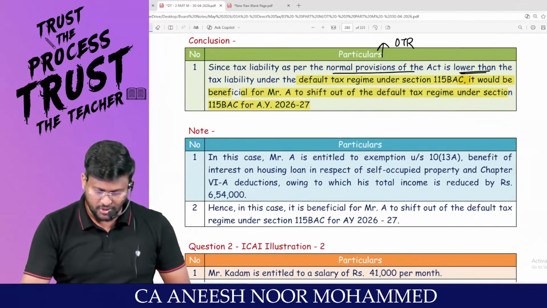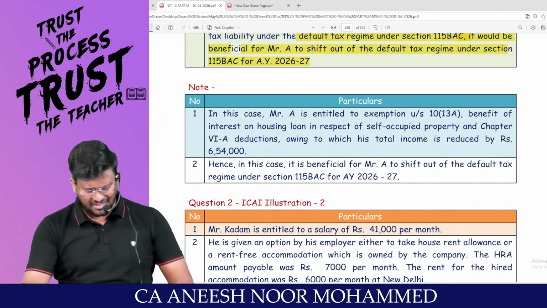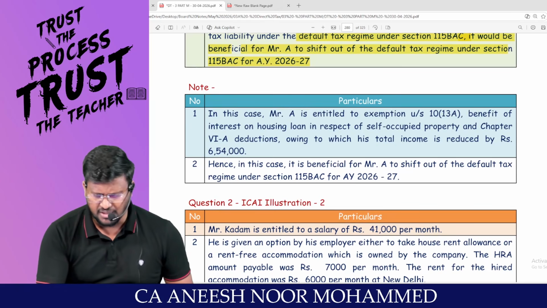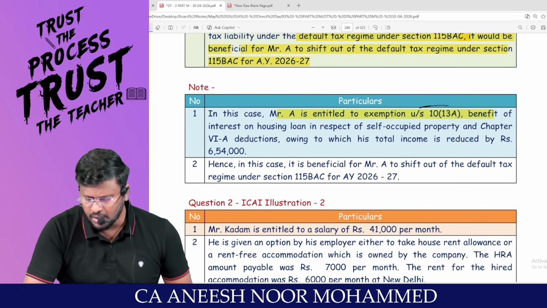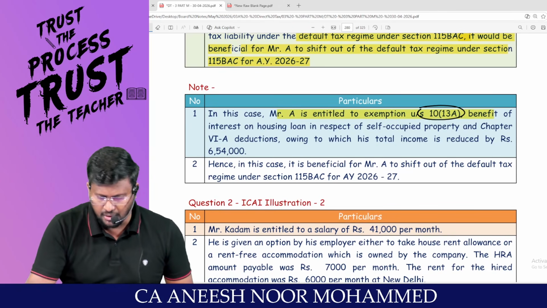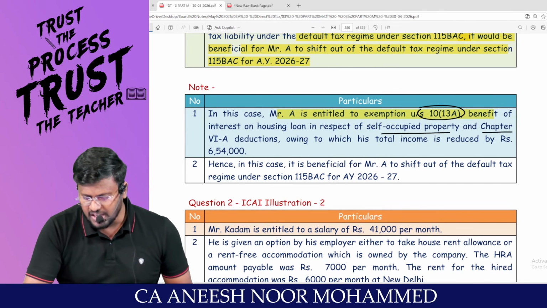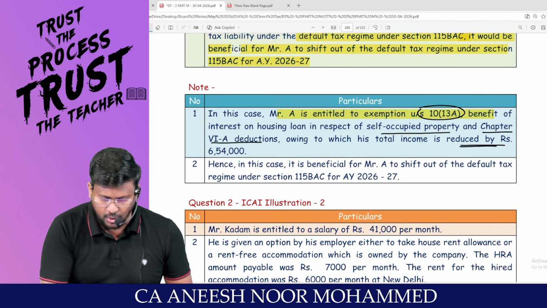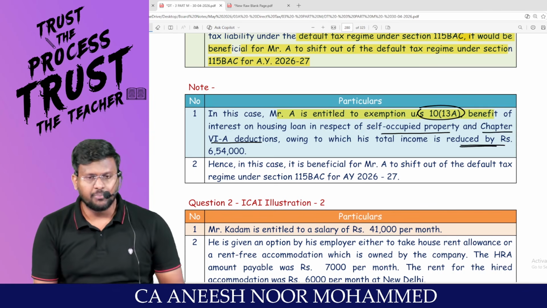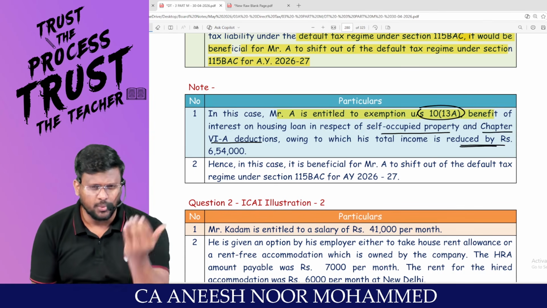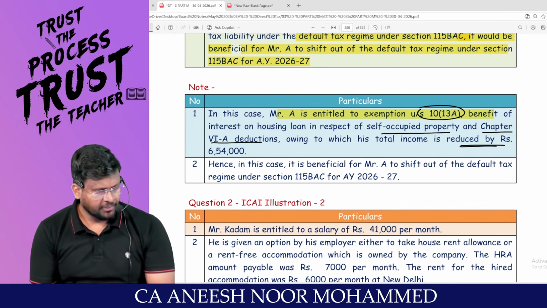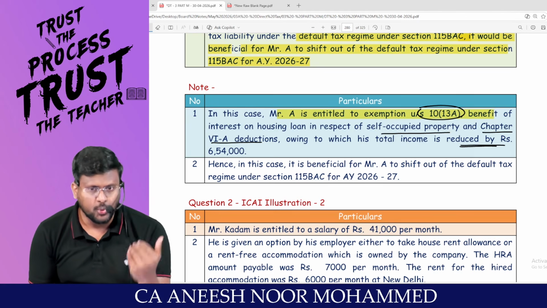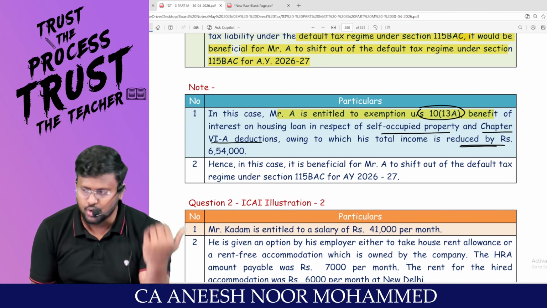I'm moving into question number 2. That's it. This note is there. We can read it. In this case, Mr. A is entitled to exemption under 10(13A), benefit of interest on housing loan in respect of self-occupied property and Chapter 6A deduction, owing to which his total income is reduced by 6,54,000. Because he is entitled to claim Chapter 6A, it will pull down the total income. He is entitled to claim 24B, 2 lakh rupees, it pulls down total income.